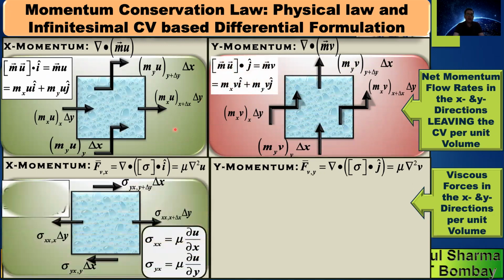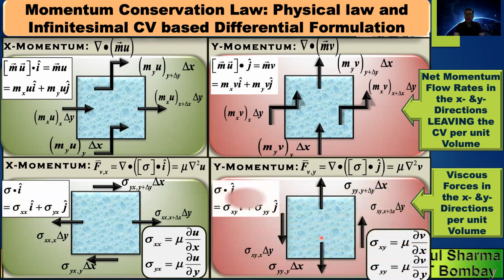and these are the viscous stresses acting in the x direction, these are the viscous stresses acting in the y direction. Sigma dot i consists of the viscous stresses acting in the x direction. Note that the second subscript is x in this, the second subscript is y, which corresponds to the direction of the stress. Note that the final sense of the arrow is horizontal in these two cases, corresponding to x momentum, and for y momentum, the final sense of arrow is vertical.